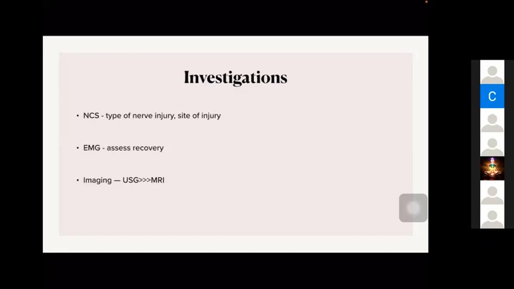Imaging, ultrasonography is enough actually in most of the nerve injury cases, but unfortunately in most of the centers, most of the radiologists are not that expert, and most of the people are not that interested in musculoskeletal imaging. I felt like that. So many centers have to depend upon MRI. If there is a center with musculoskeletal imaging, USG is enough for most of the nerve injuries for tracking the course of the nerve, which sites have compression, whether the nerve is totally transected or not. Actually, ultrasound is the better investigation.